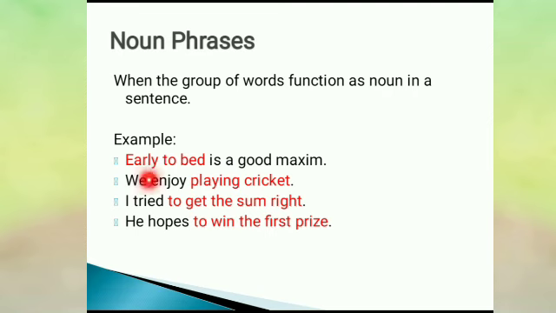Another example: we enjoy playing cricket. Playing cricket is a noun phrase, and it has come as object of the verb. Verb is enjoy. Now another example: I try to get the sum right. To get the sum right is the noun phrase that has come as object of the verb tried.